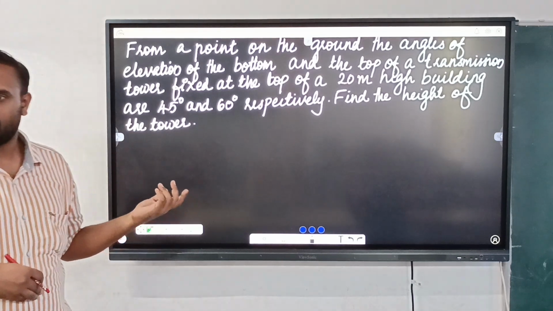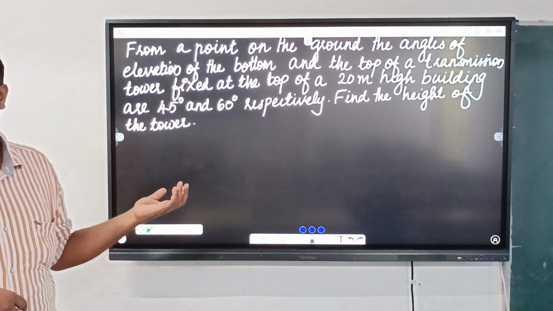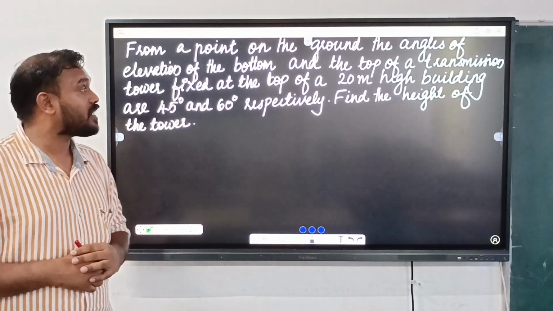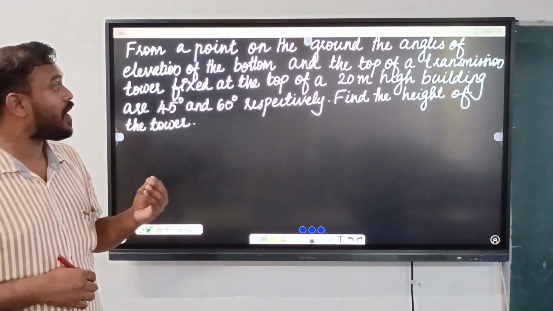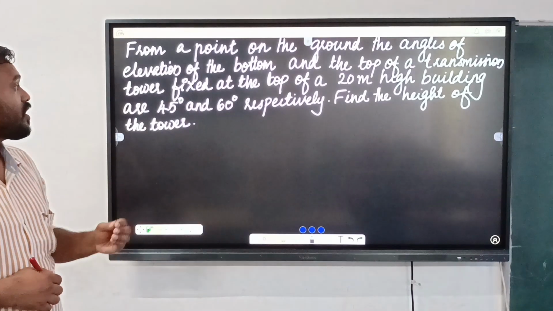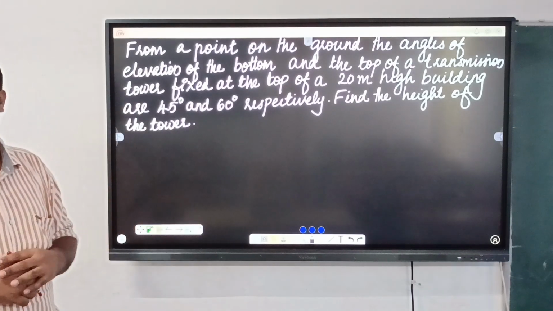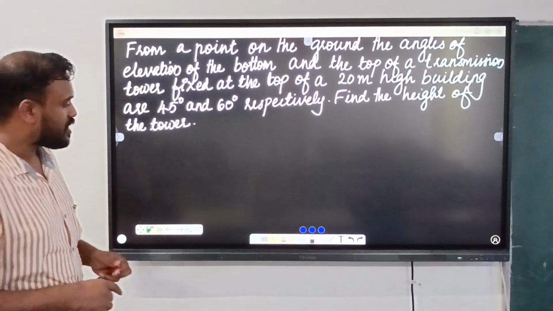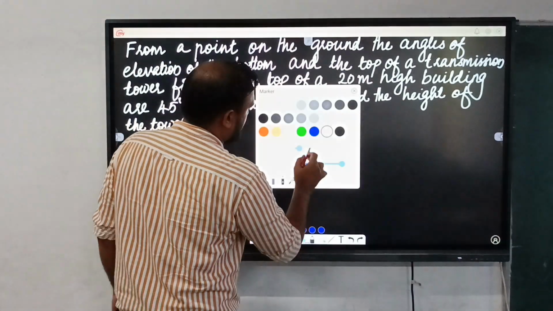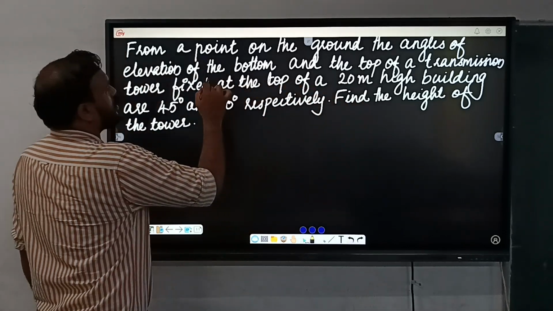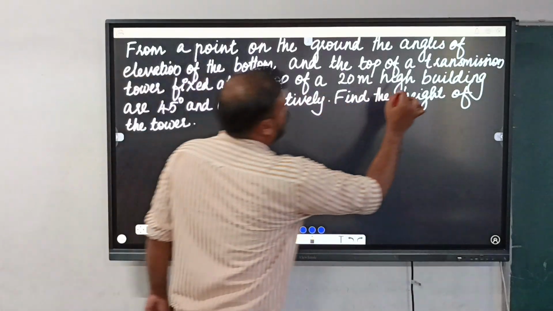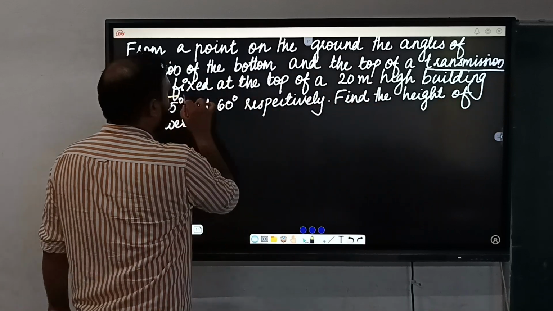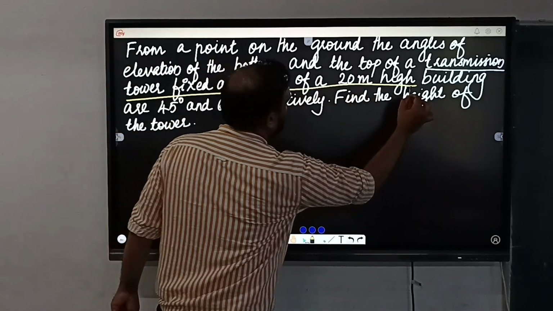Read the question carefully, and this also you can find. From a point on the ground, the angles of elevation of the bottom and top of the transmission tower fixed at the top of a 20-meter high building. So what does the question say? See, the transmission tower is fixed at the top of a 20-meter high building.